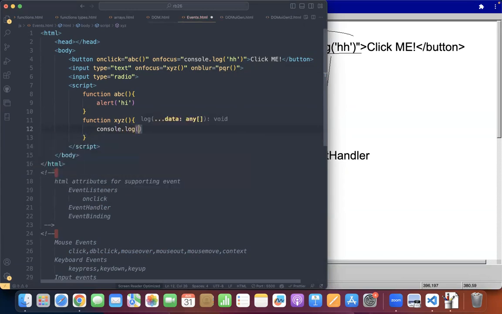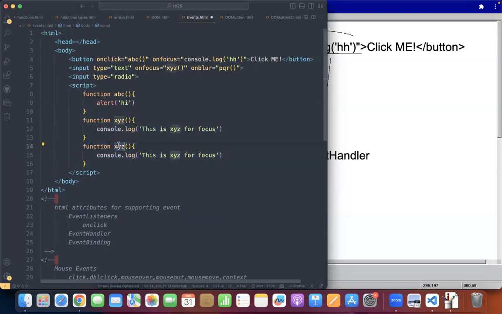So console.log: this is XYZ for focus. The same way, I will write another function called PQR. This is PQR for blur. Save.